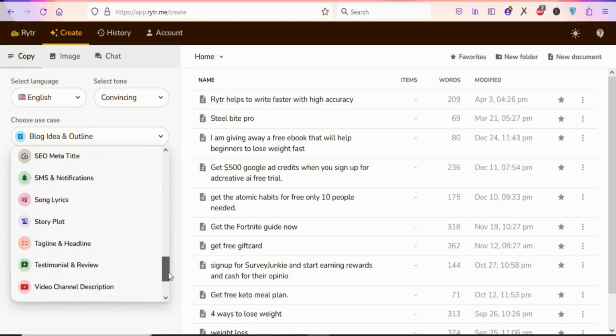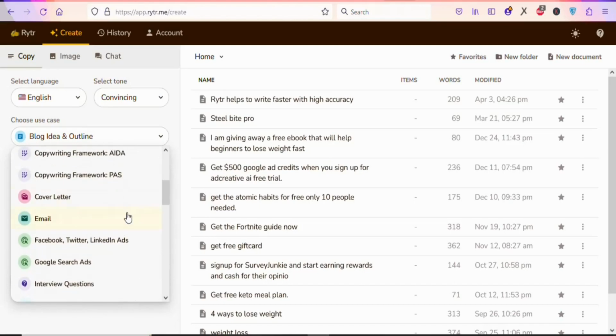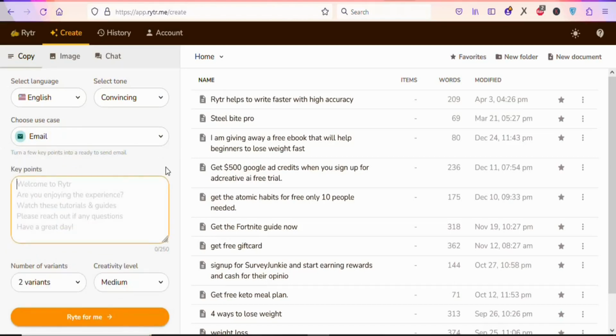So now what we are going to be doing is that we are going to use it to generate emails. We want to generate emails so that we can sell those emails and then make money. So just select email. Once you select the email, you are going to enter the key points. They are the words that you want to include in your email message so that you can get the attention of your potential readers. So now you have to enter some keywords right here.